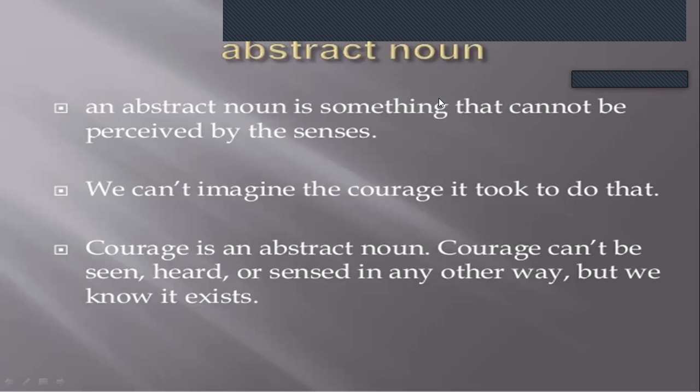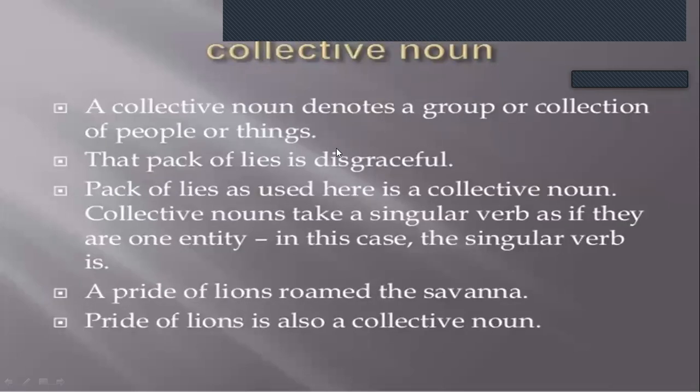Like I say, she is very beautiful. So that beautiful, what is the meaning of that beautiful? That she is beautiful in every way. Beautiful in her work, in her deeds, in her actions. For everything, she is beautiful. So that is abstract noun.